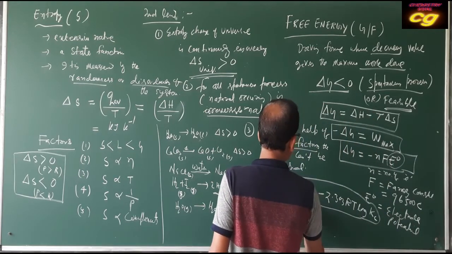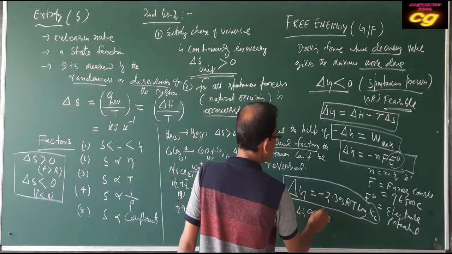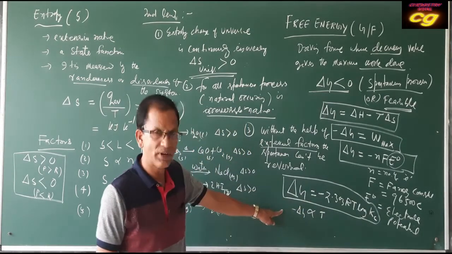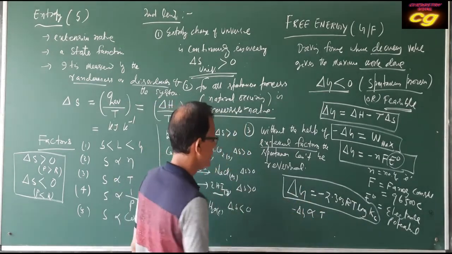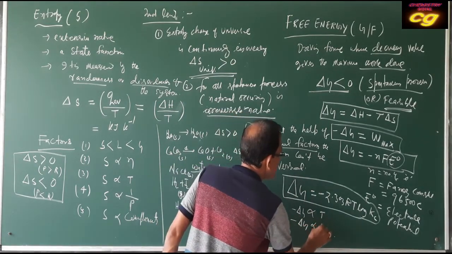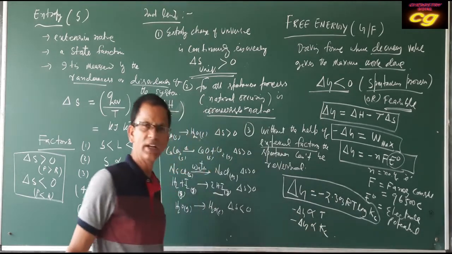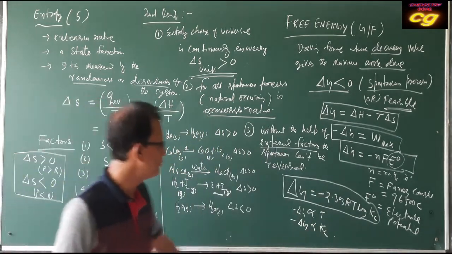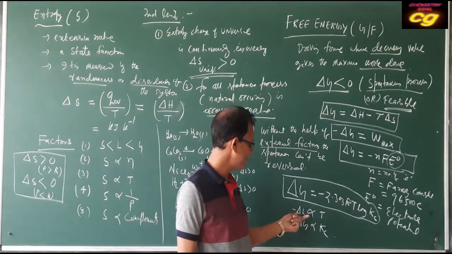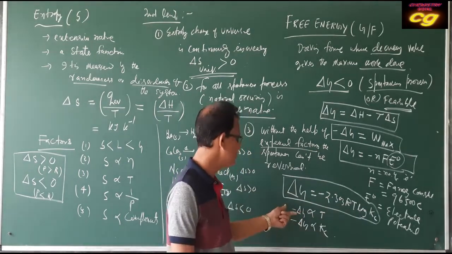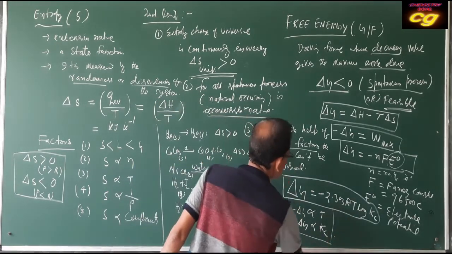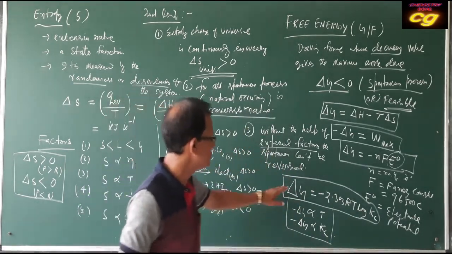Del G is proportional to T. The negative value of del G is proportional to T. The negative del G value is also proportional to Kc. When the equilibrium constant is more, del G will be more negative. When T is more, del G will be more negative. So these are the important relations of free energy change.